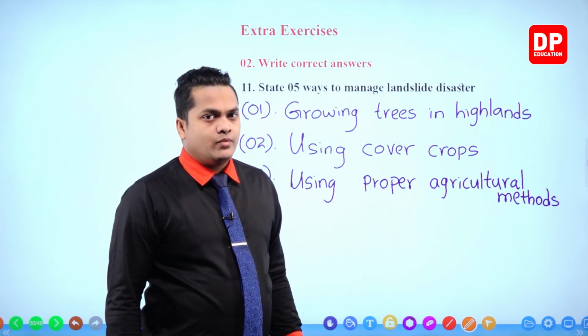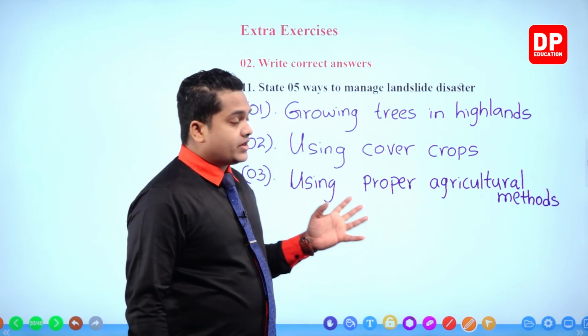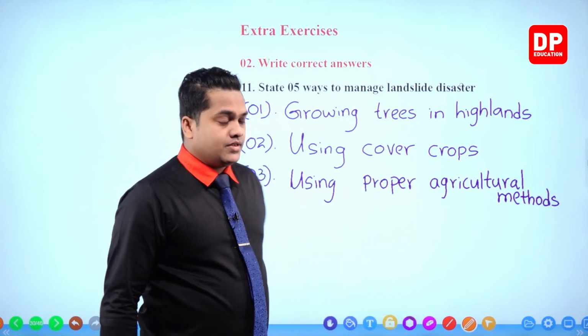This is also very important to overcome the hazards created due to landslide.